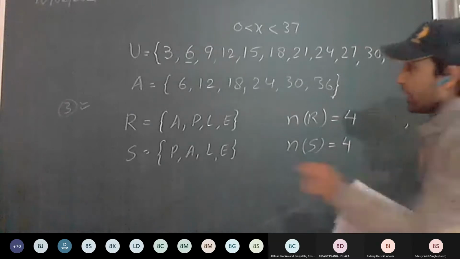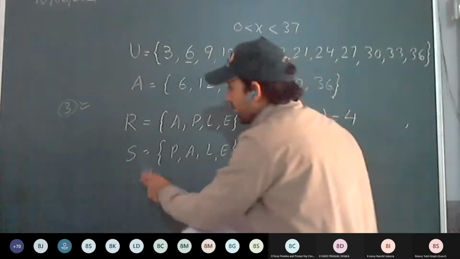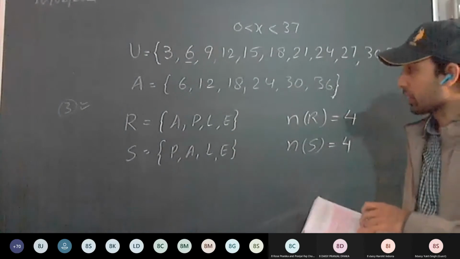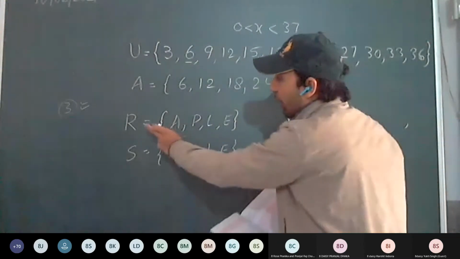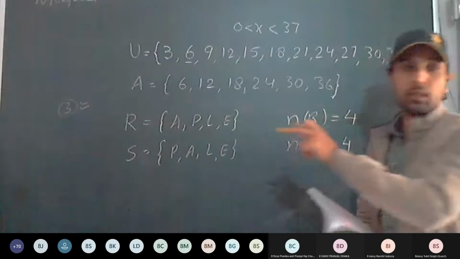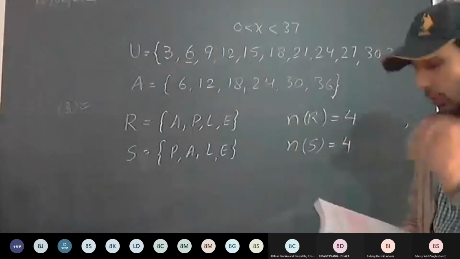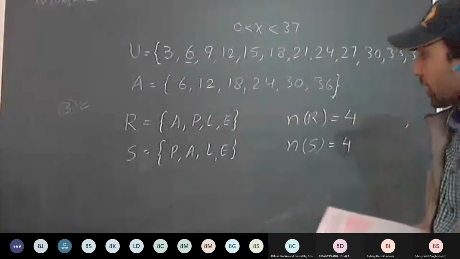Equal set we haven't discussed. Equivalent set means the number of elements are the same. Sir, can you explain again first? Okay, you can see the recording afterwards, or if you have a doubt, you can ask.